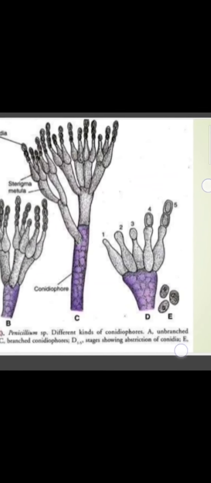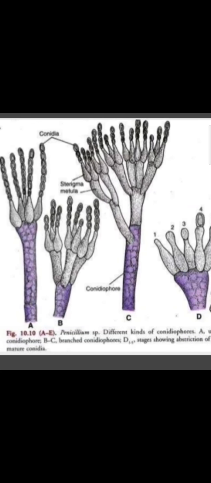The conidia germinate by producing hyphae directly on falling on a suitable substratum. When this conidium falls on the substratum on which it will develop, it will germinate by giving out a germ tube. Next, you can see germination and development.